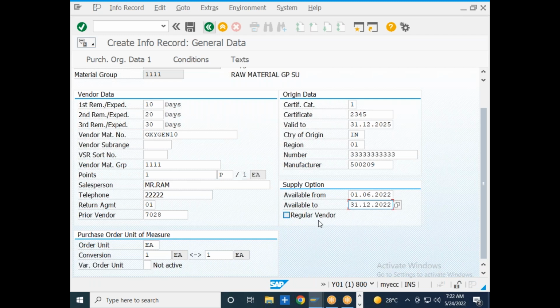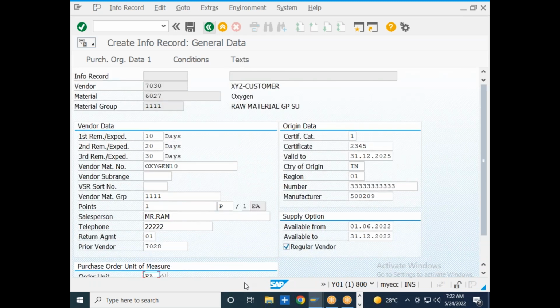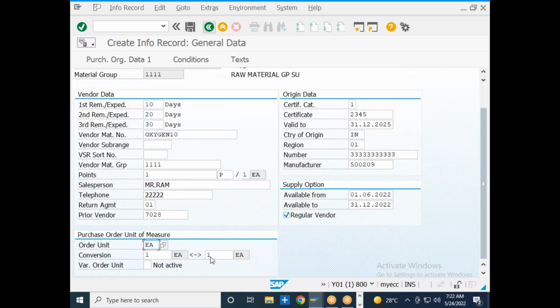Is he a regular vendor from now onwards? Yes. Okay, so what is the order unit? Order unit is each. So the base unit of measurement is each, and the ordering unit is also each. So then you need not maintain any conversion factor. But if you want to maintain the conversion factor, you can maintain 1 each equal to 1 each. So I will click on the enter button.